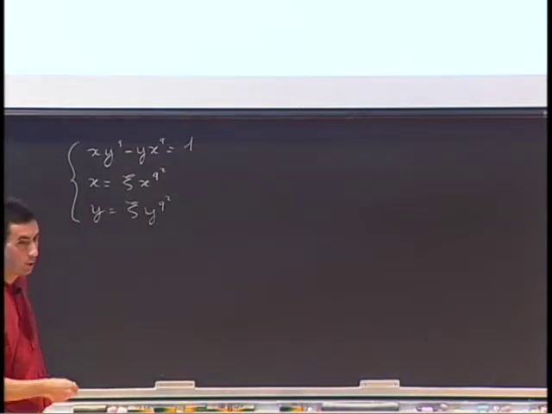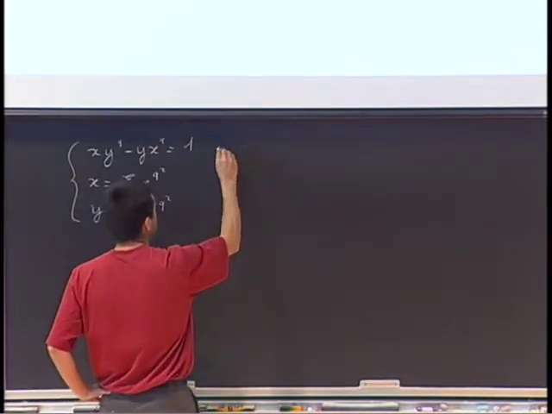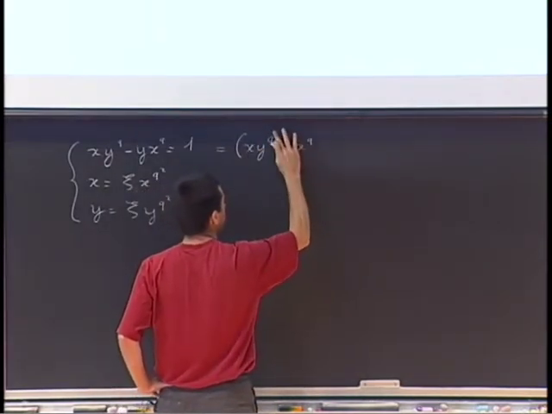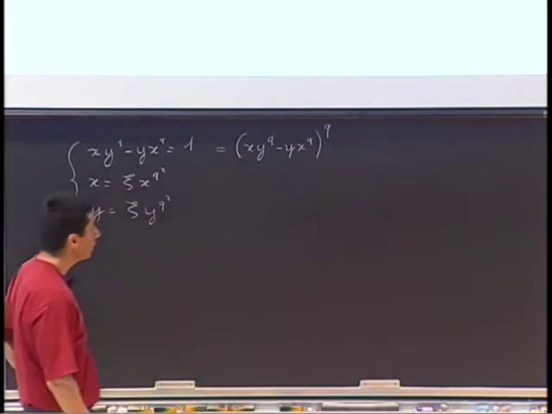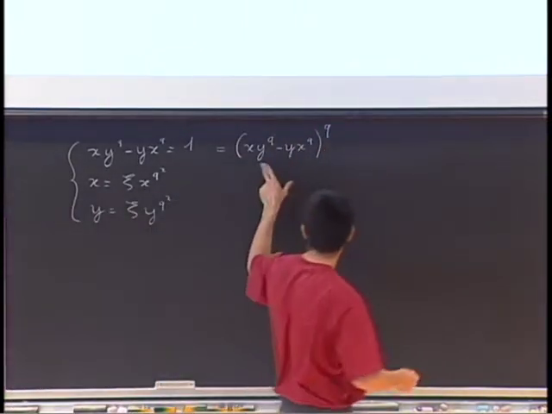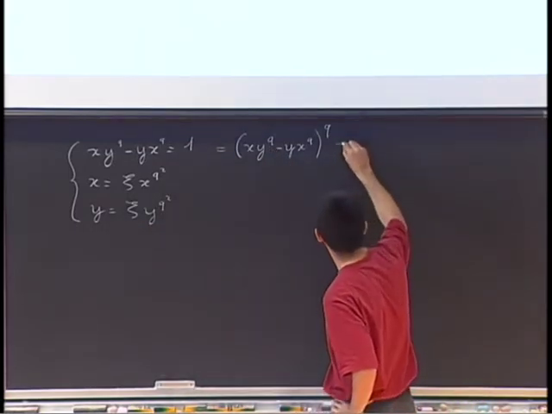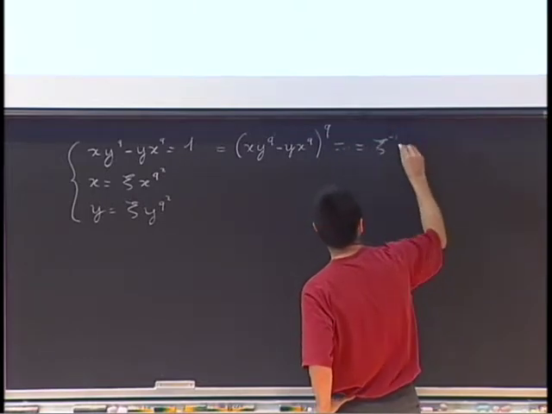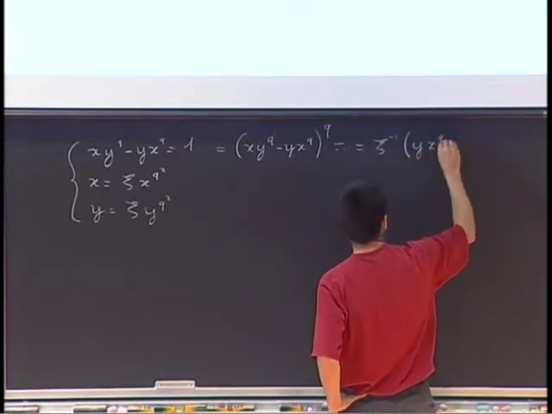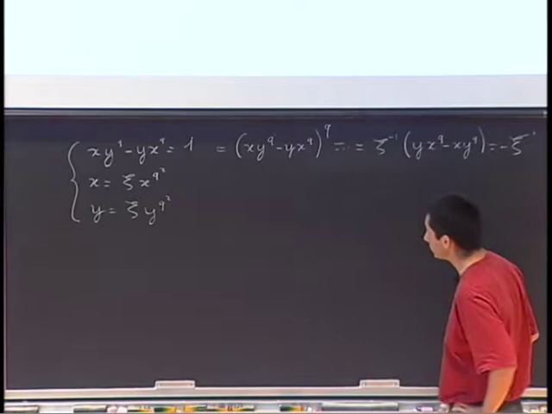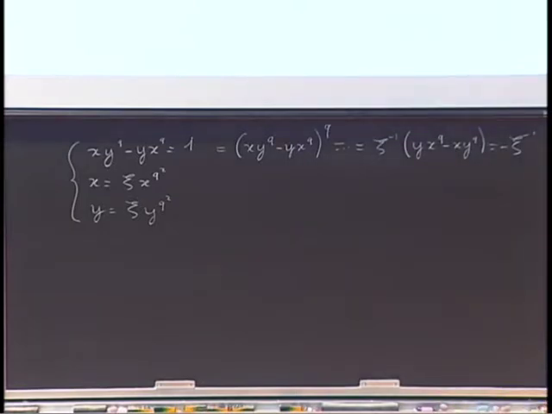If an element (x, y) satisfies these three equations, then here we get that this is x y^(q^2) minus y x^(q^2), and if we apply the q's power to this, and if we replace y^(q^2) by its value here, we get easily xi inverse of (y x^q minus x y^q). So we get minus xi minus 1. So this tells you that if xi is different from minus 1, then there is no fixed point. That's the first fact.